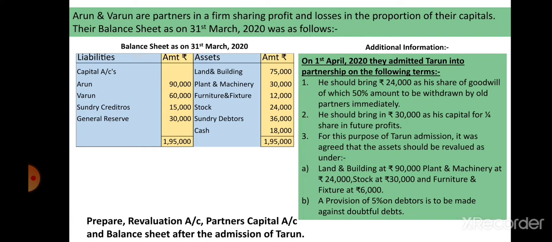Arun and Varun are partners in a firm, sharing profit and losses in the proportion of their capitals. Their balance sheet as on 31st March 2020 was as follows.